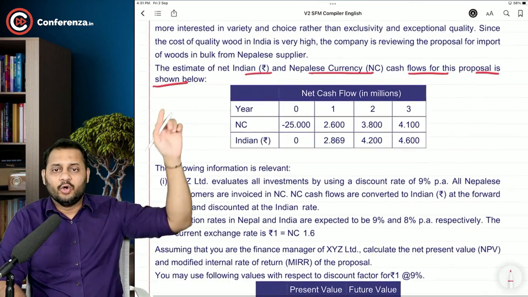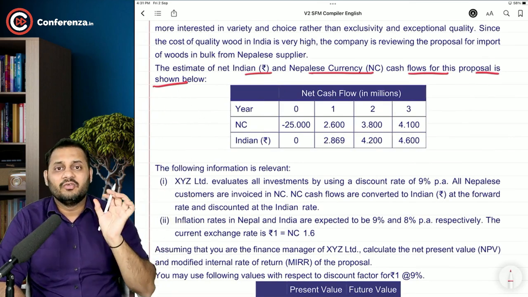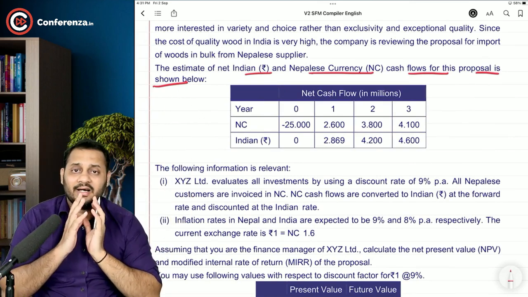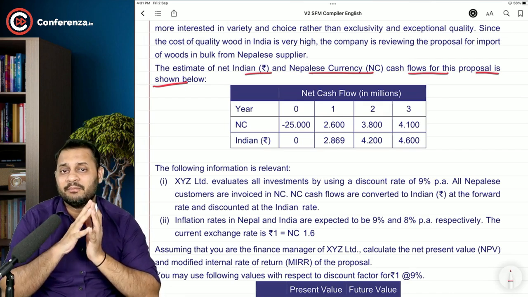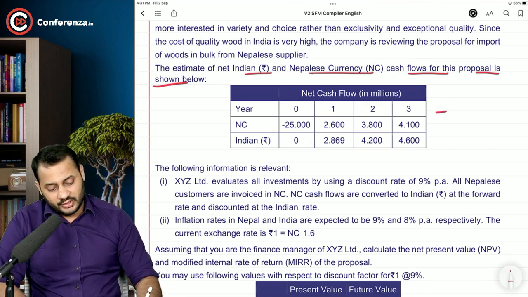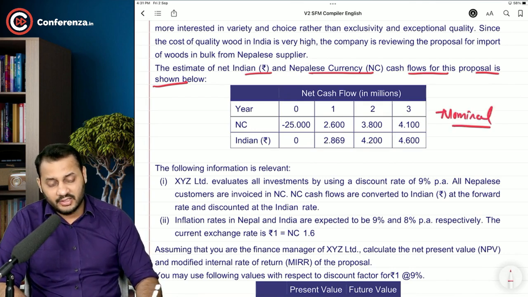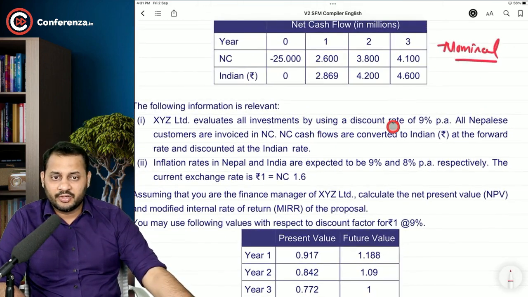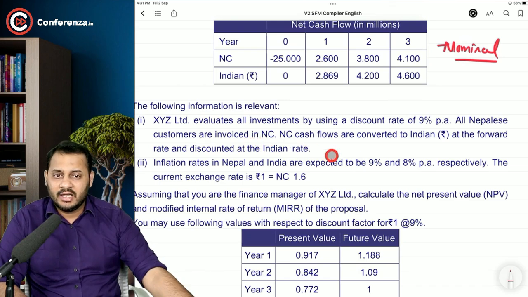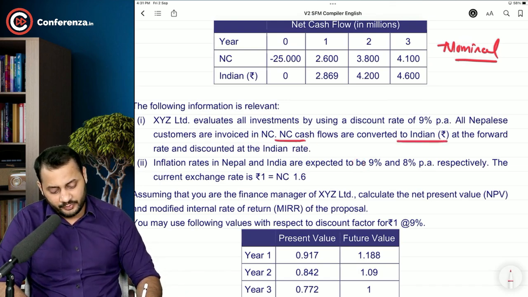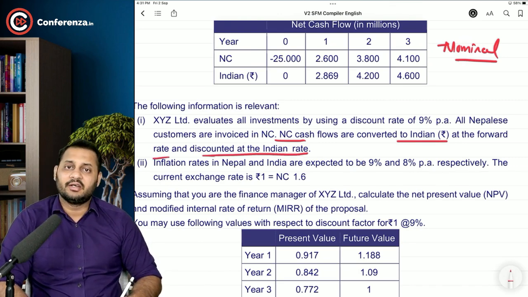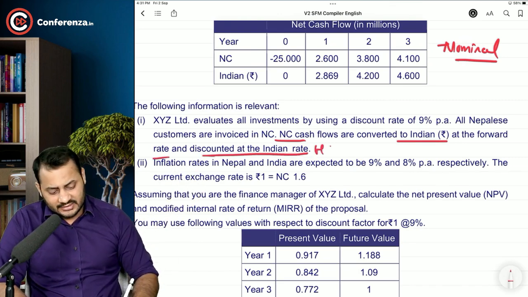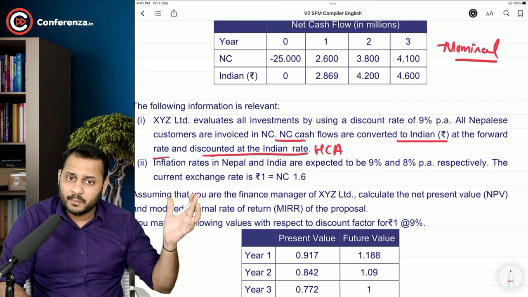Okay, and nowhere in the first sentence is the word real written. That means, as I told you, unless otherwise given, we are going to assume them as nominal cash flows. So in this part, these are already nominal cash flows. Now, XYZ evaluates all investments by using a discount rate of 9%. Customers are invoiced in Nepali currency, and these are converted into Indian rupees at a forward rate and discounted at the Indian rate. What does that mean? It means they are asking you to use the home currency approach.